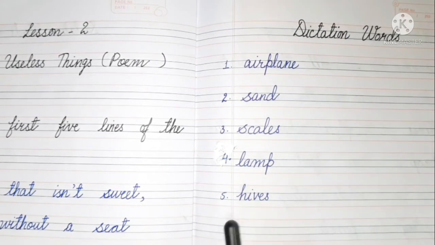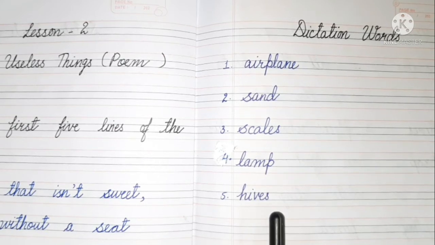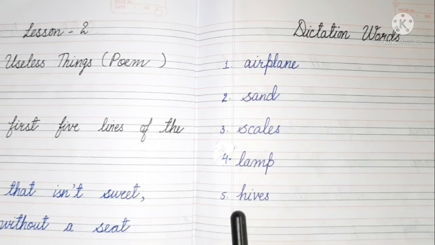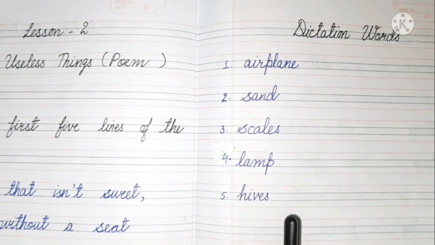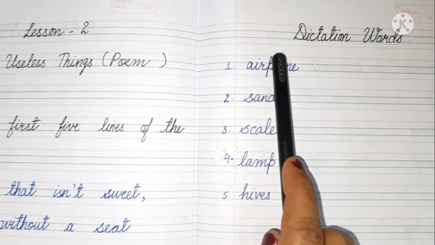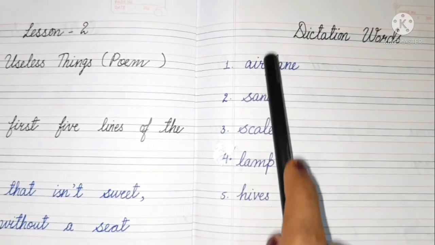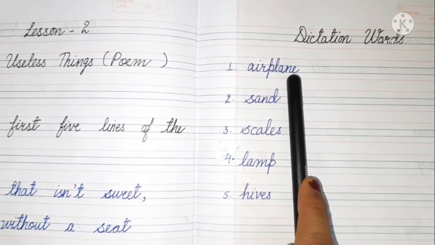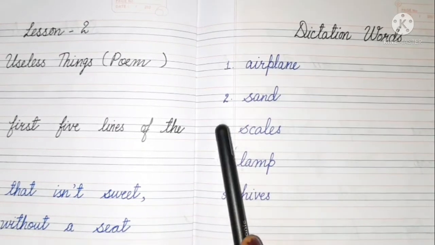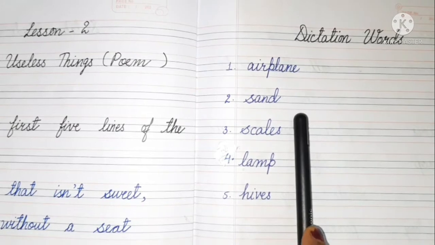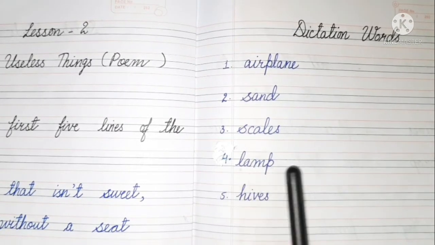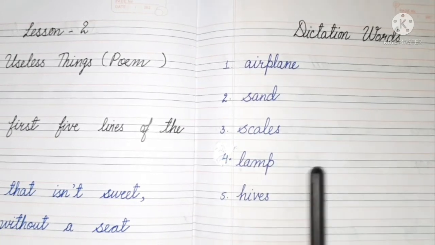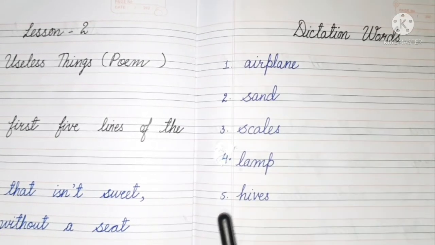Spelling H-I-V-E-S, hives. Now, children, how many dictation words are there? 5. One is airplane. Two is sand. Third is scales. Fourth is lamp. Fifth is hives.